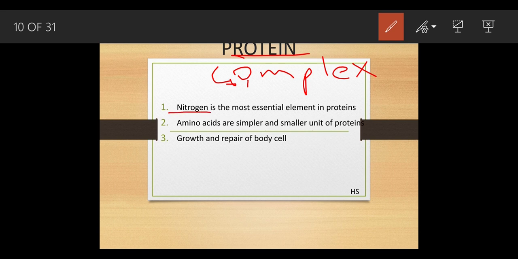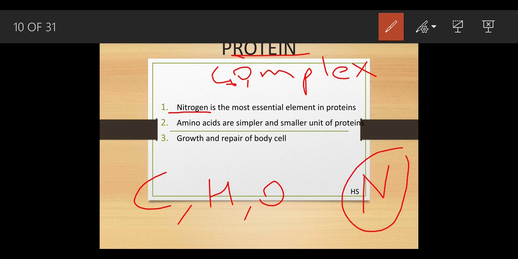This is nitrogen, and nitrogen is the most essential element in proteins. See, we have to understand this part: carbon, hydrogen, oxygen are present in each of the nutrients, but because of the presence of this nitrogen, it helps to make up protein. So nitrogen is one of the most essential elements. Without nitrogen there won't be any formation of protein inside the body.